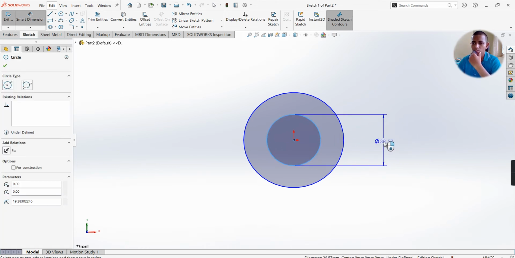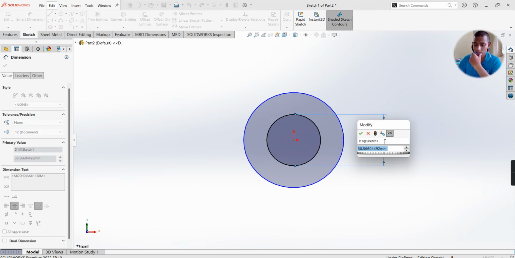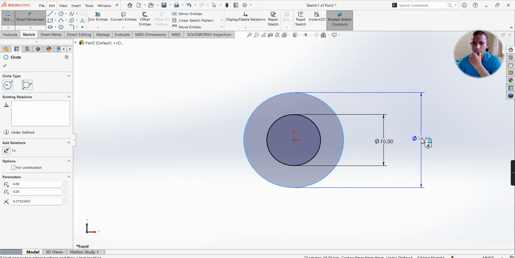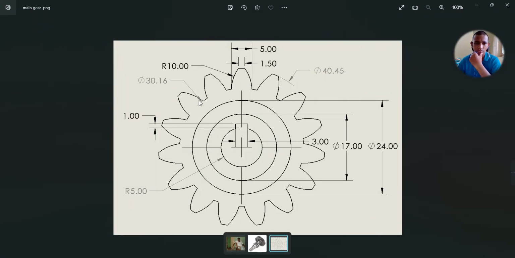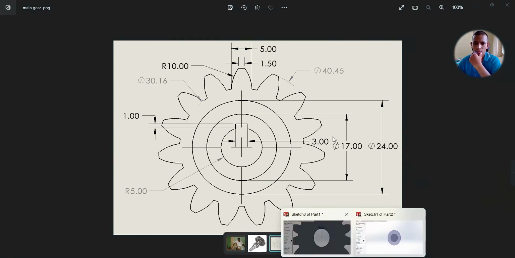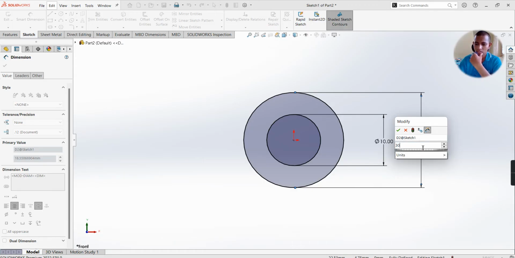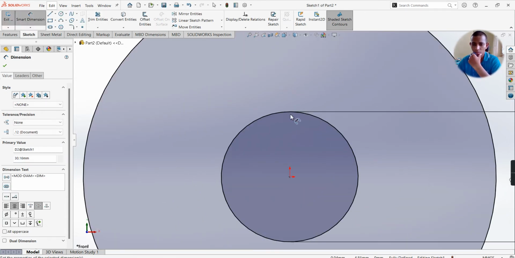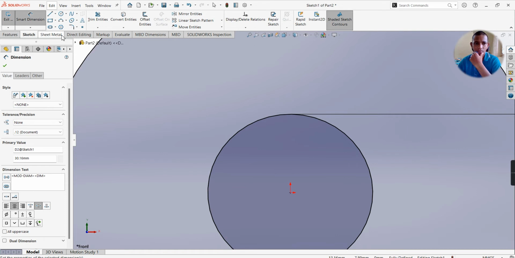First specify the diameter of the shaft. Diameter of the shaft is 10 mm. Next specify the diameter of the one more circle I have specified here, that is 30.16. Enter.